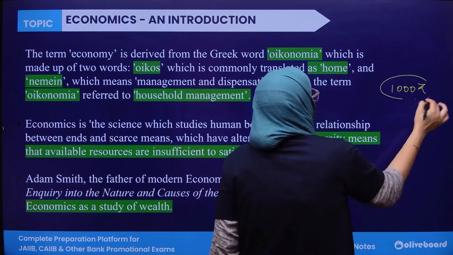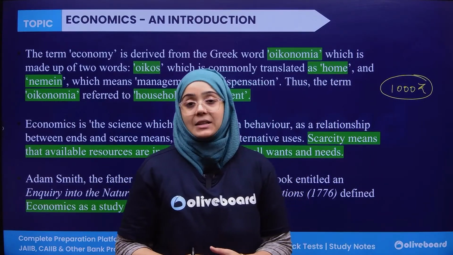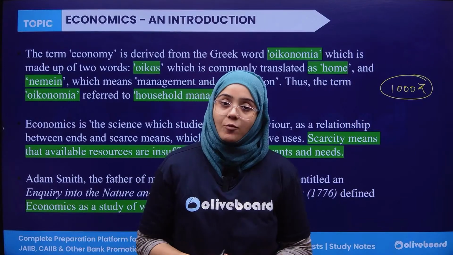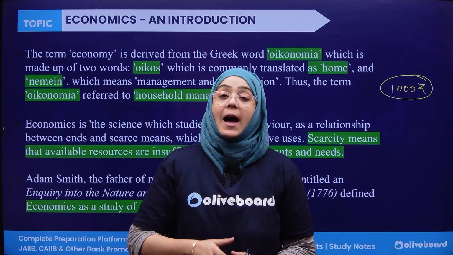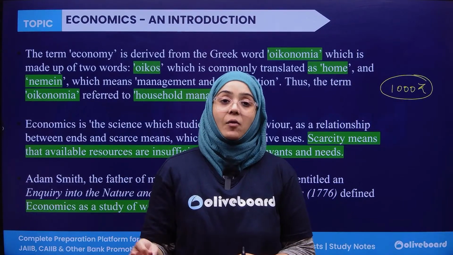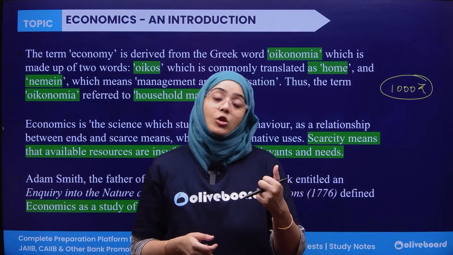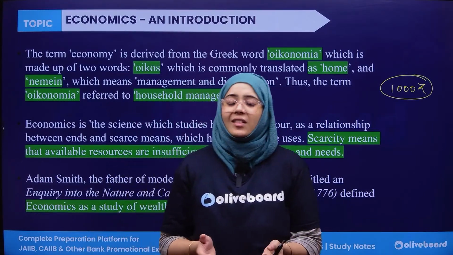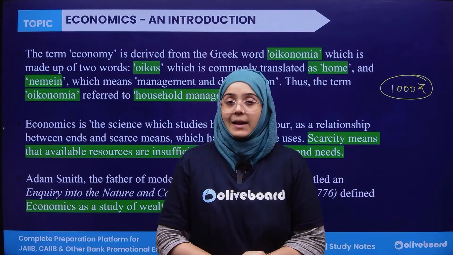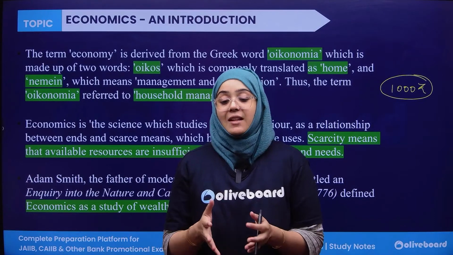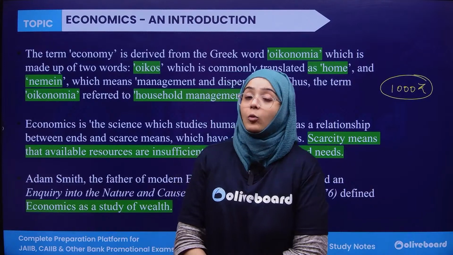I have rupees 1000 and I have to maintain all my expenditures. I have to maintain all my needs and wants for a month in this 1000 rupees. So obviously I have unlimited wants in a month. I have to pay rent, electricity, travel, savings, and somewhat I want to go to a movie. I want to spend on food also, luxuries, necessities. So there are infinite, or you can say unlimited, wants of mine. But the money which has been given to me is actually very limited, only rupees 1000.